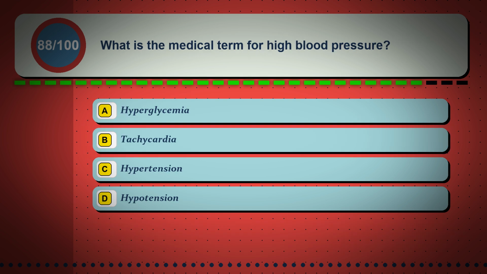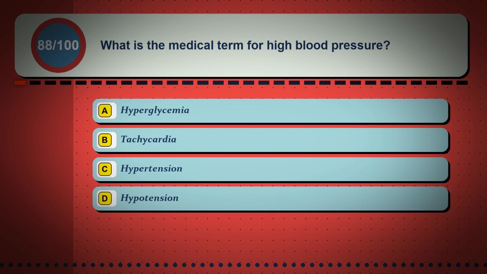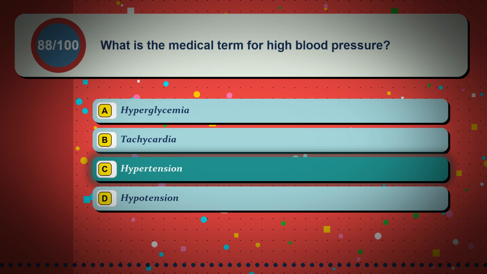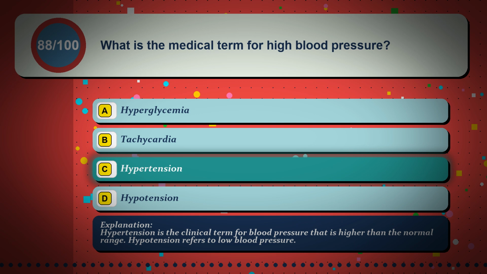Question 88. What is the medical term for high blood pressure? Option A, hyperglycemia. Option B, tachycardia. Option C, hypertension. Option D, hypotension. The correct answer is option C, hypertension. Hypertension is the clinical term for blood pressure that is higher than the normal range. Hypotension refers to low blood pressure.